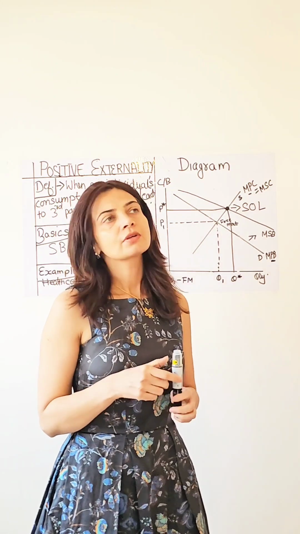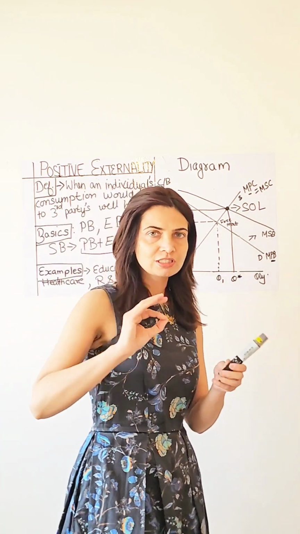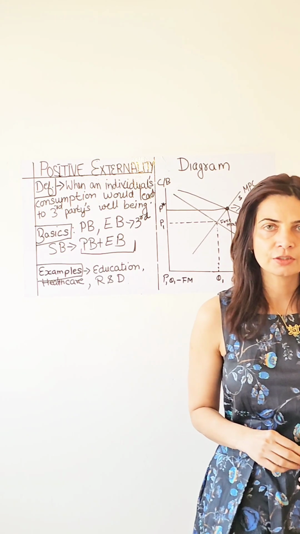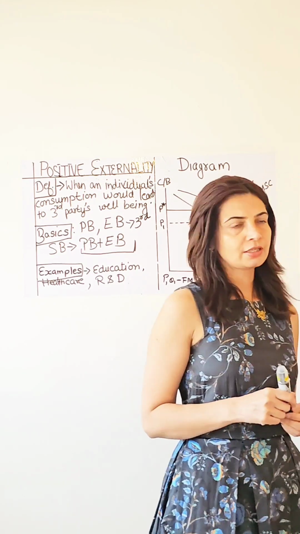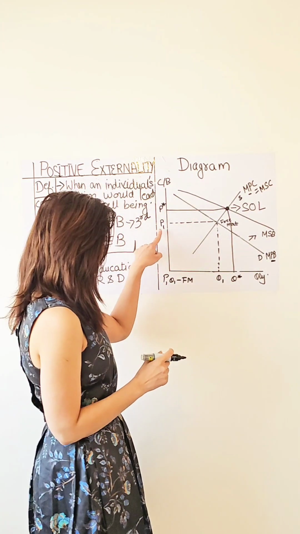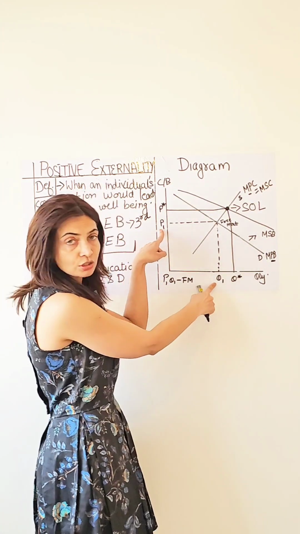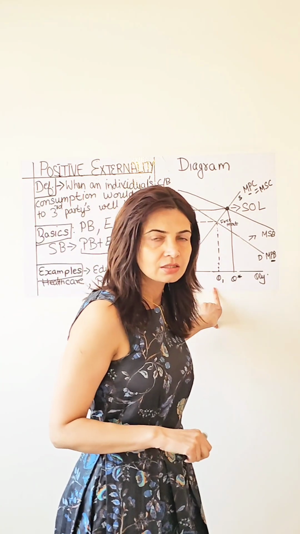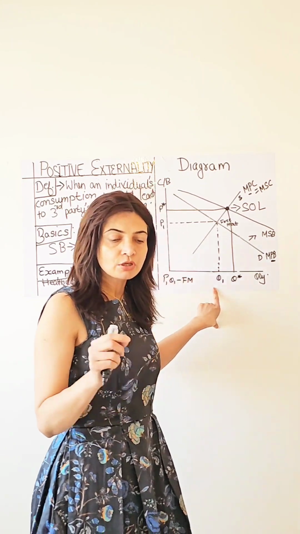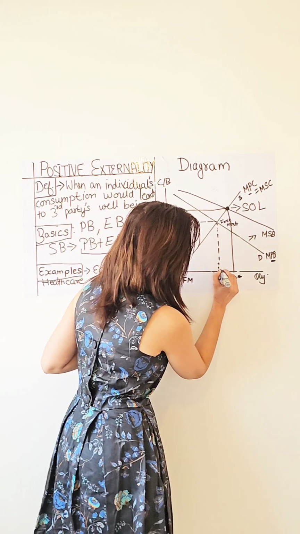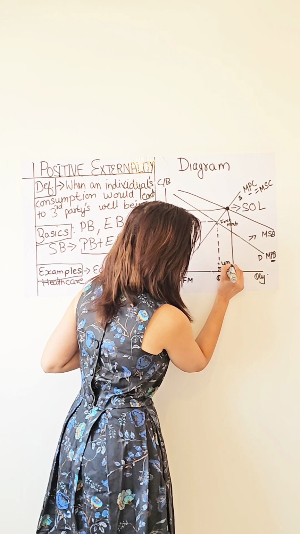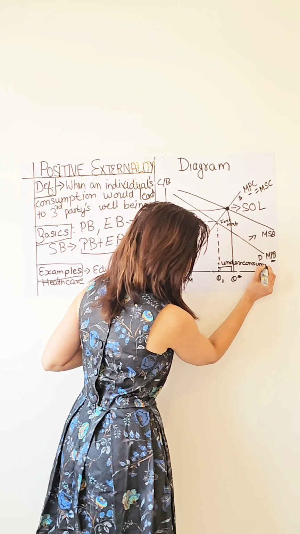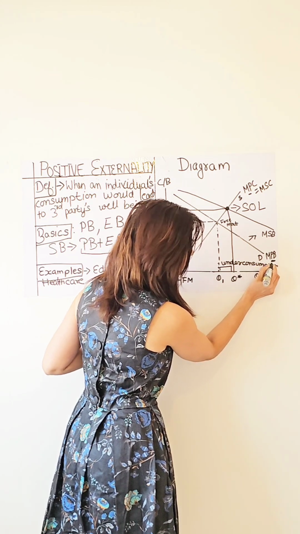Now, if goods and services which generate positive externalities are so useful, then why are they leading to market failure? A very simple reason for that. If you look very closely here, you can see that the free market is operating at a lower level. Therefore, why we connect positive externalities with market failure is because we assume that the free market is under consuming. Okay, so underconsumption in this case is a problem that is leading to market failure.